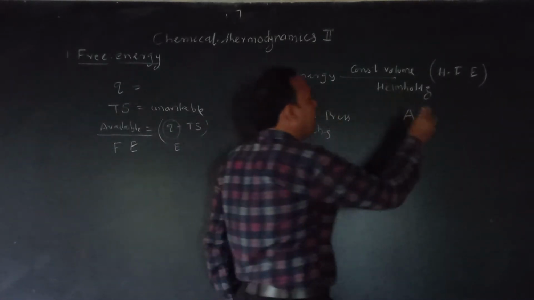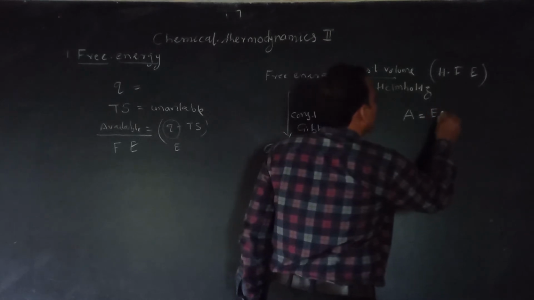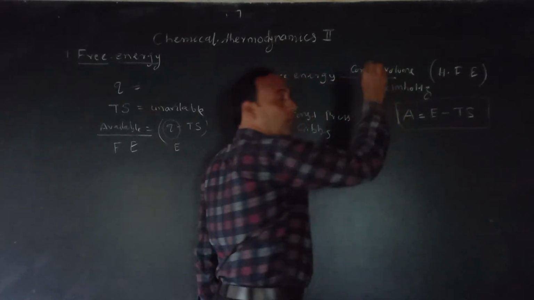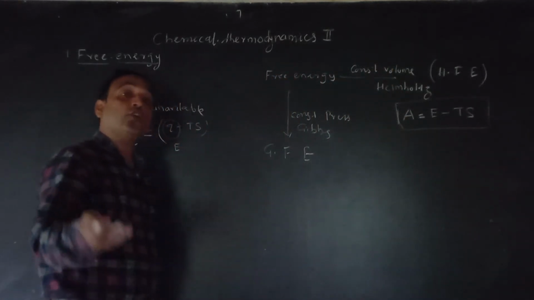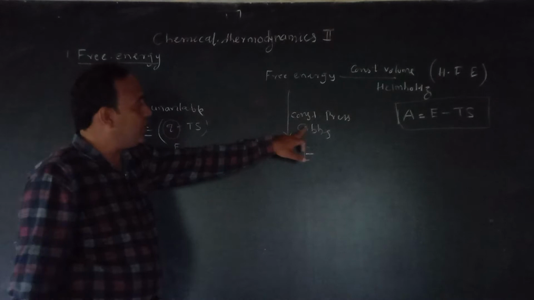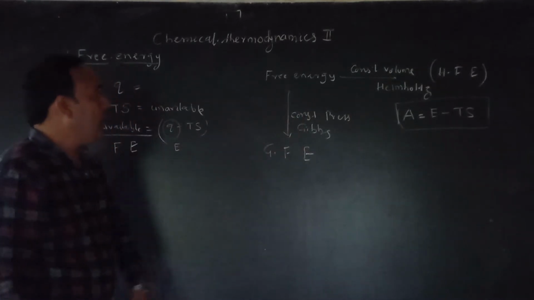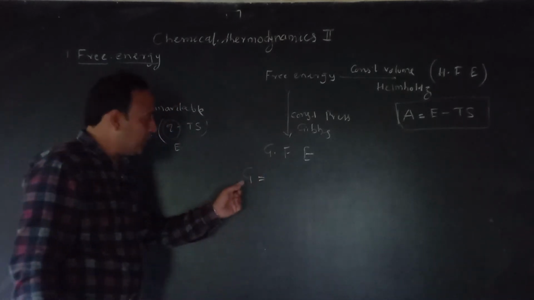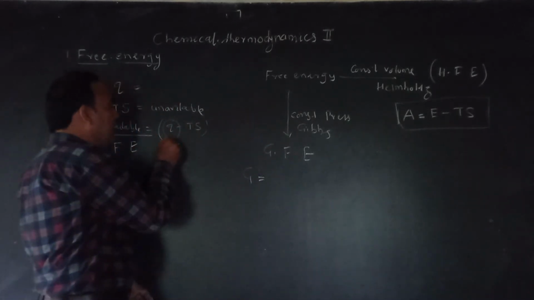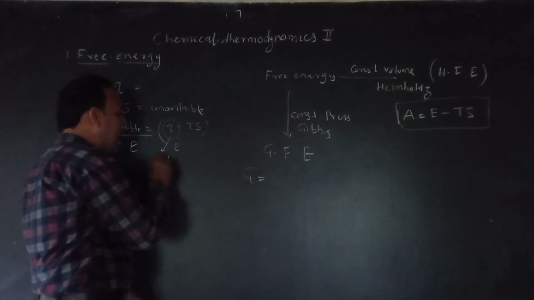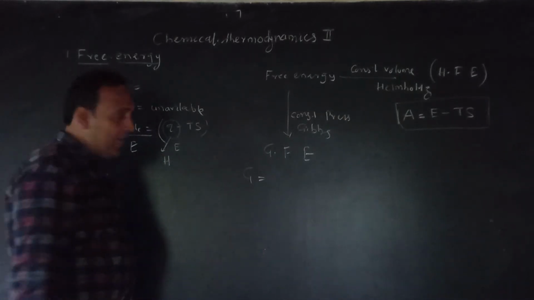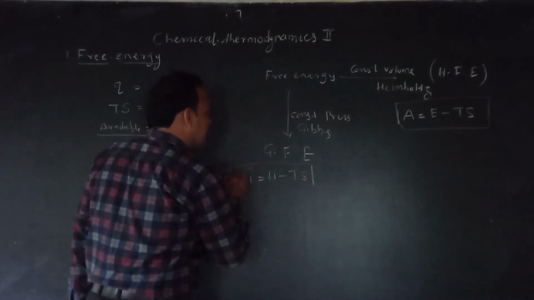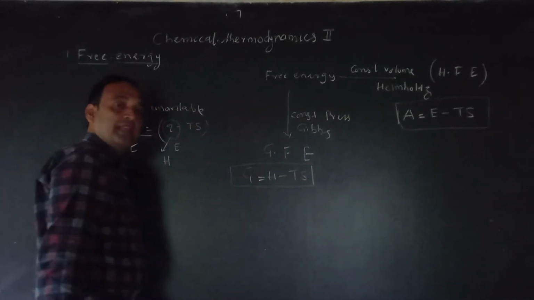So Helmholtz free energy: A is equal to E minus Ts. This is called your Helmholtz free energy. And at constant pressure, the free energy is given by Gibbs. So Gibbs free energy is represented by G, and here Q is replaced by H. So G is equal to H minus Ts.